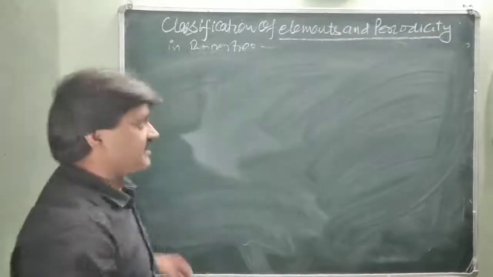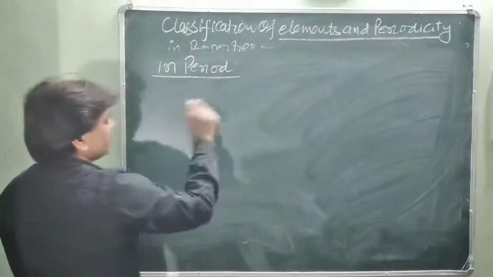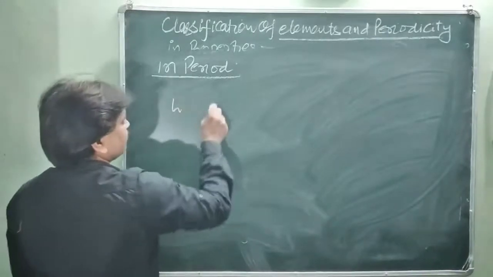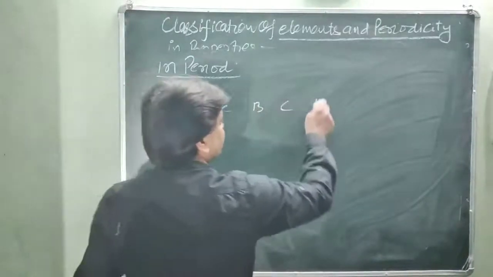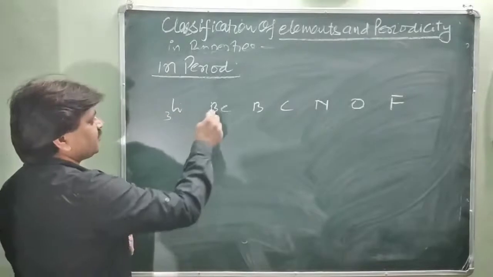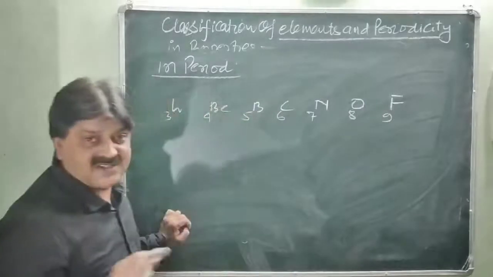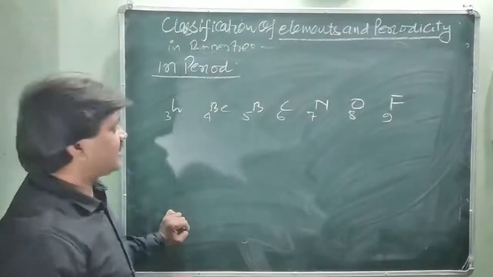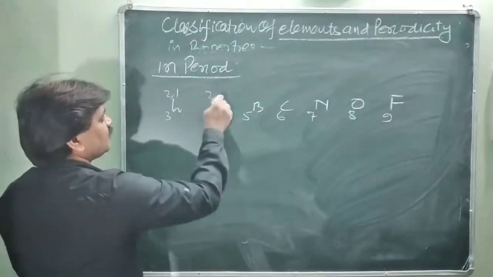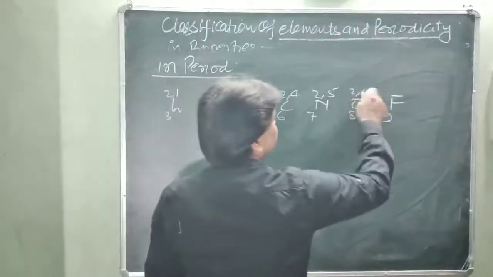In period means left to right. What is the variation? In periods, we are taking the example of the second period elements, just like lithium, beryllium, boron, carbon, nitrogen, oxygen, fluorine. Their atomic numbers are 3, 4, 5, 6, 7, 8 and 9. And for knowing the variations, we should write the electronic configurations of these elements across the period. Their electronic configurations are 2 and 1, 2 and 2, 2 and 3, 2 and 4, 2 and 5, 2 and 6, and 2 and 7.